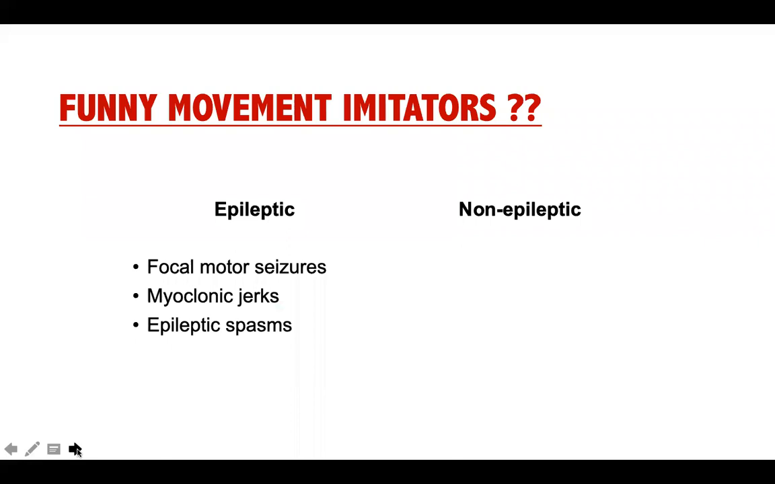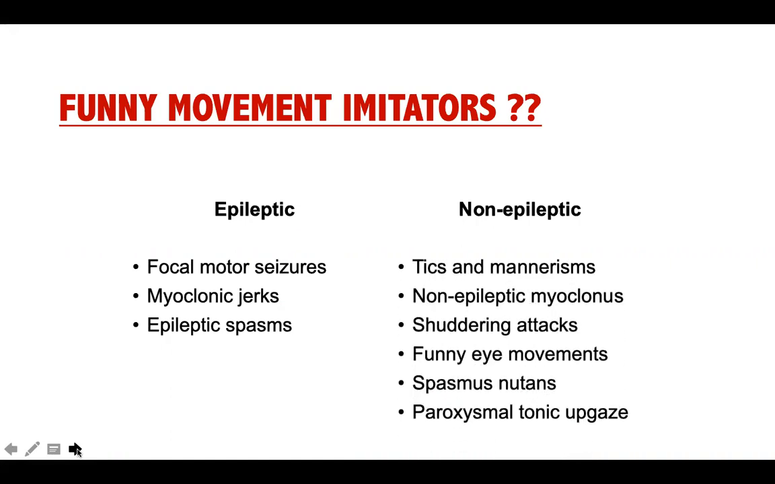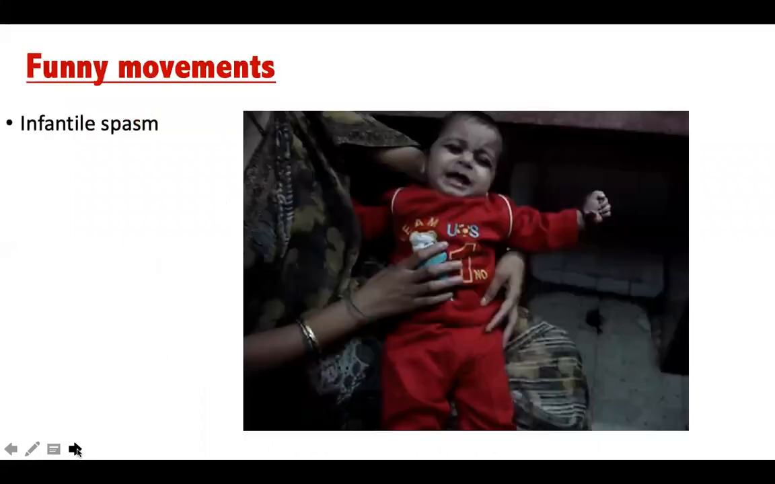So what are some funny movement attacks? The funny movements do not fit into a particular category. Some of the funny movements which are true epileptic seizures are spasms called myoclonic spasms or epileptic spasms, and non-epileptic attacks which could look very funny or which do not fit into a particular pattern are benign sleep myoclonic attacks, tics, stereotypies and mannerisms, sometimes even choreoathetosis, and some funny eye movements like spasmus nutans and paroxysmal tonic upgaze.